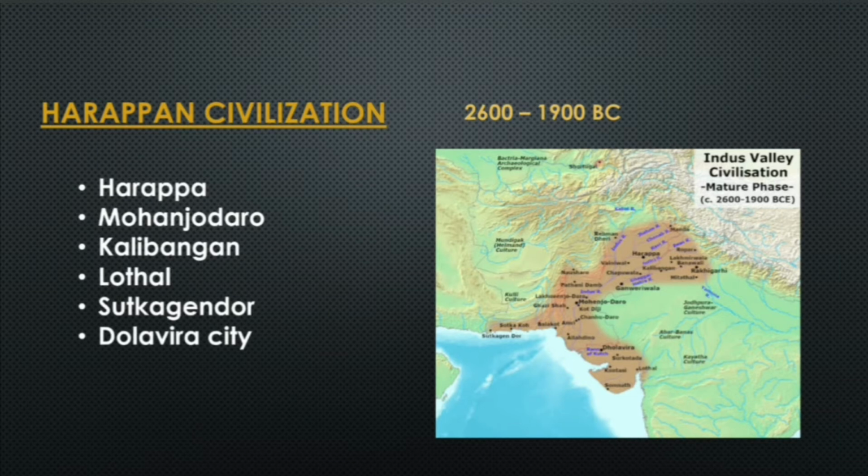The major centers of the Harappan Civilization were Harappa, Mohenjo-daro, Kalibangan, Lothal, Sutkajantor, and the Dholavira city. The Harappan civilization had three stages: first the early Harappan, then the mature Harappan, and then the late Harappan. Brick laying was one of the major significances of the Harappan civilization, and well-established settlements and drainage systems are also important points. This was a civilization which flourished on the bank of the river Indus.